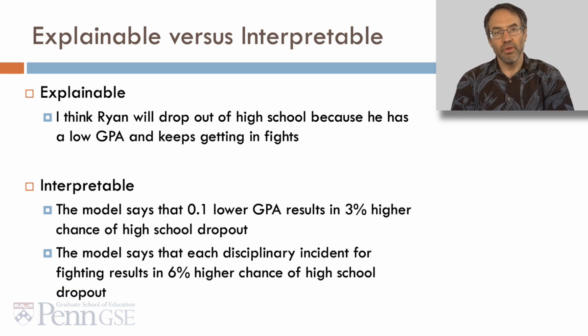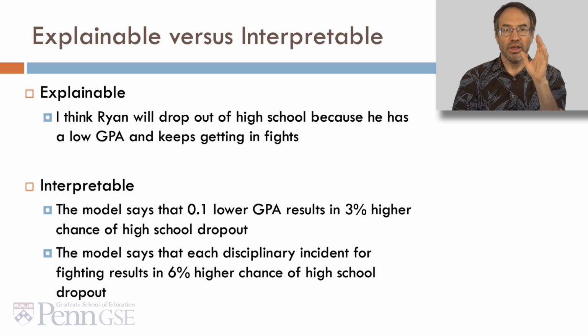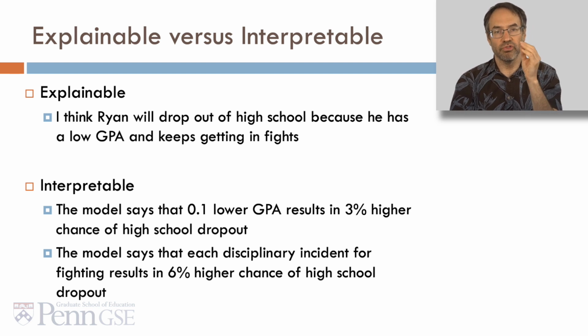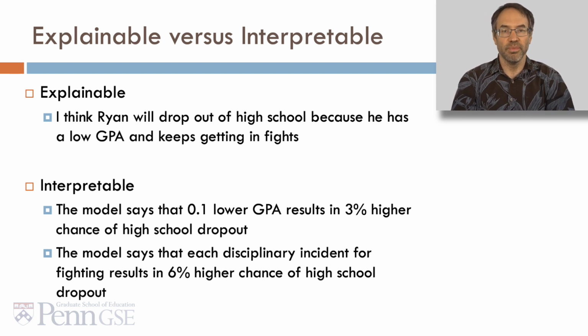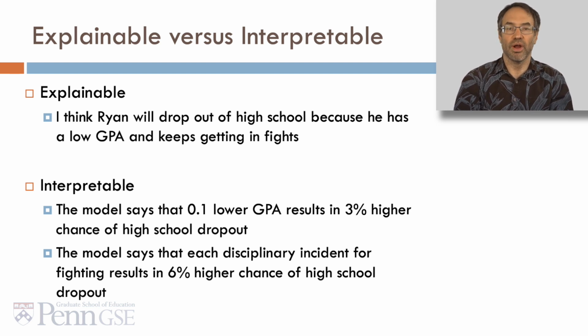So, let me give an example of explainable versus interpretable. Explainable: I think Ryan will drop out of high school because he has a low GPA and keeps getting into fights. Interpretable: The model says that 0.1 lower GPA results in 3% higher chance of high school dropout, and the model says that each disciplinary incident for fighting results in a 6% higher chance of high school dropout.